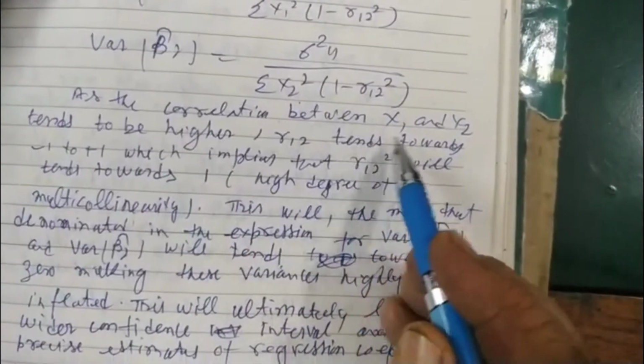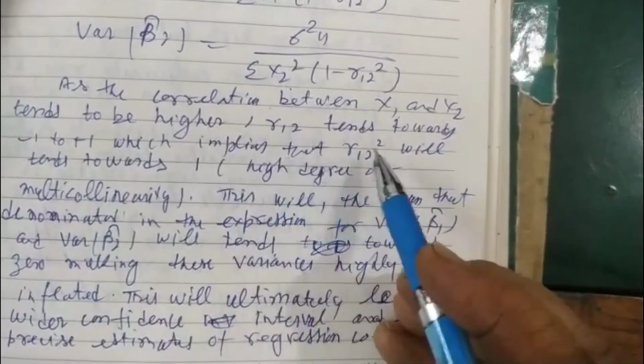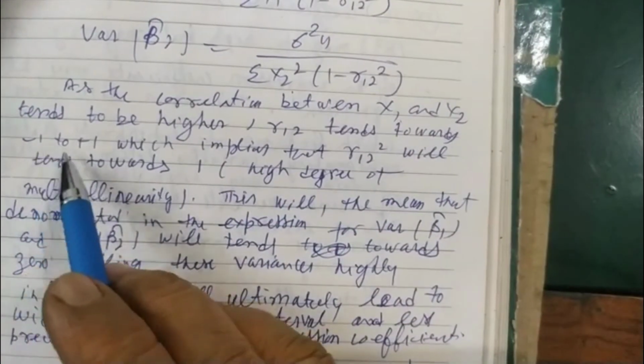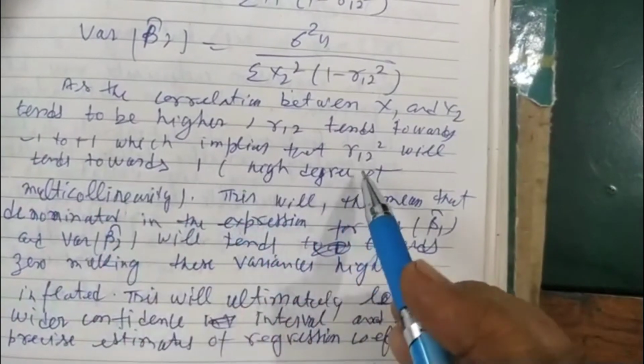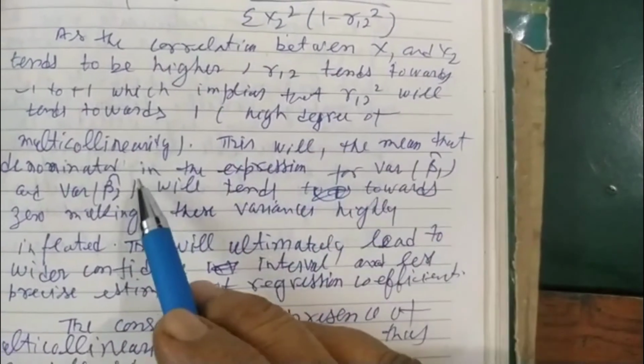As the correlation between x1 and x2 gets higher, r12 tends towards -1 or +1, which implies a high degree of multicollinearity.